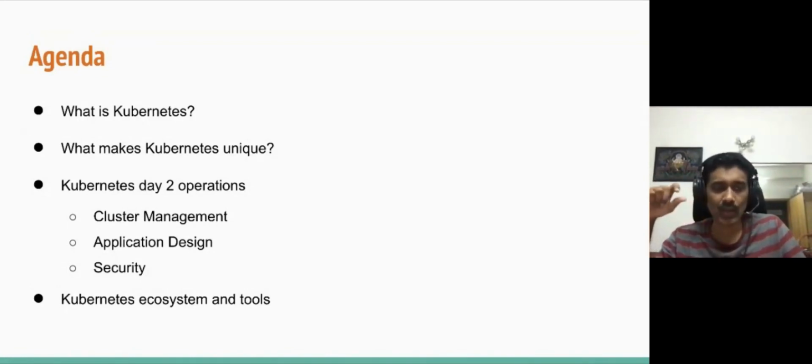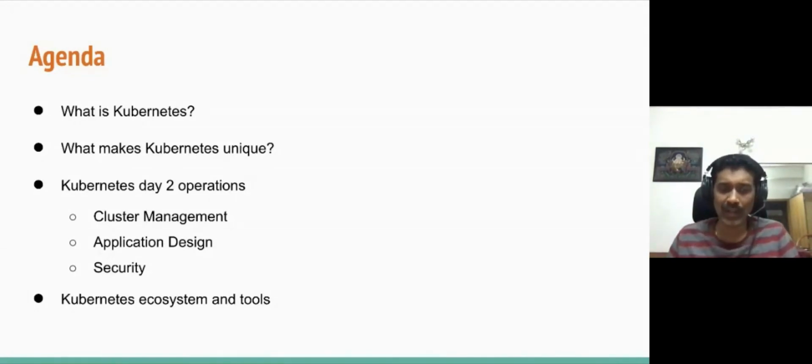The next section is day 2 operations with Kubernetes. Here we will talk about the key aspects that are necessary when you are taking Kubernetes into production. Kubernetes as an orchestration platform is a little difficult to get started with, but most people get to the point of setting up the Kubernetes cluster and deploying their first application. But when you take it into production, there are a lot more things you need to take into consideration so that you can run it without downtime, in the most efficient manner, and so on.